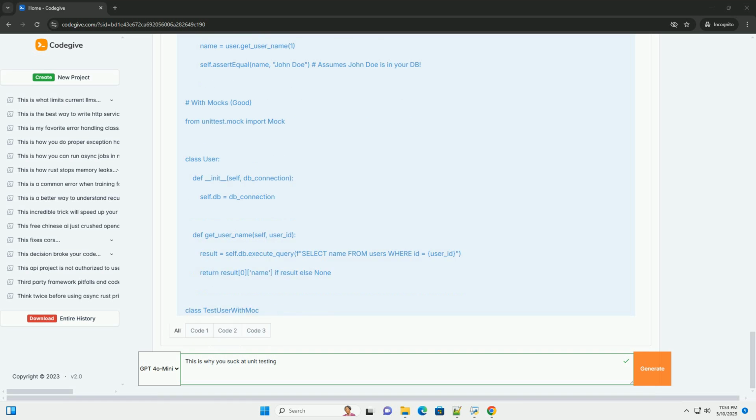The solution: test fixtures. Use test fixtures to set up and tear down the test environment. Most testing frameworks provide mechanisms for defining fixtures. Setup and teardown methods: use setup and teardown, or equivalent methods in your testing framework, to perform setup and teardown operations for each test. These methods are automatically called before and after each test.